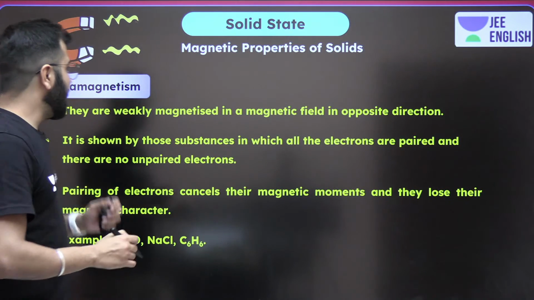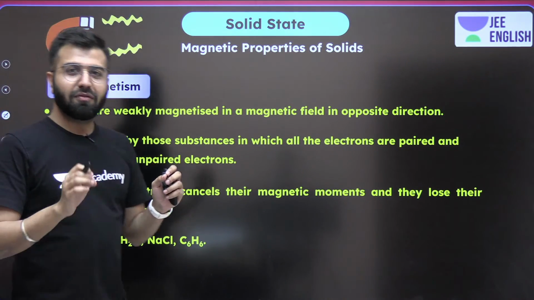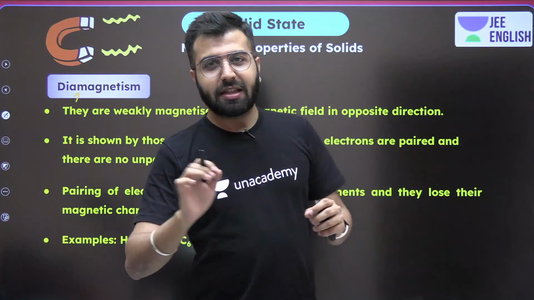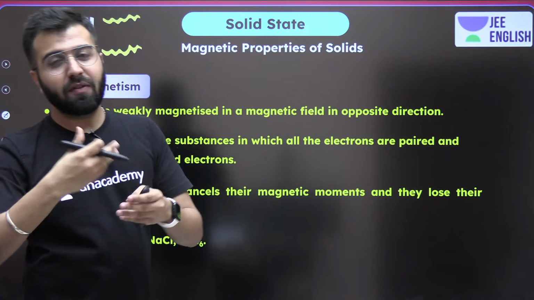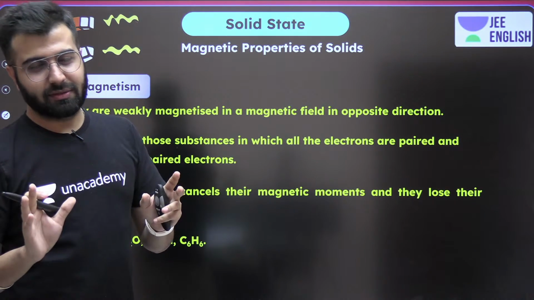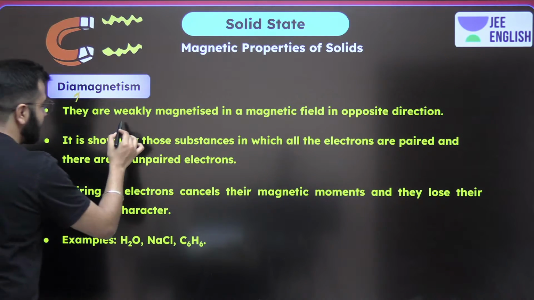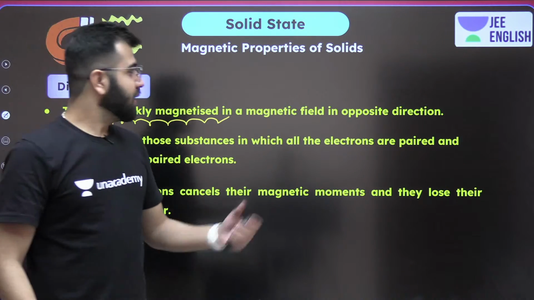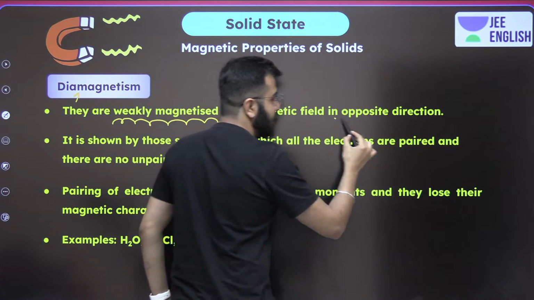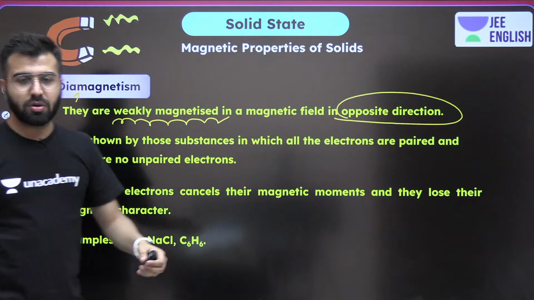Okay. Now we are talking about diamagnetic ones. Whenever the magnetic field is applied, they totally behave unlike the paramagnetic ones. Over here, these ones are weakly magnetized in the opposite direction in a magnetic field. So do remember that.